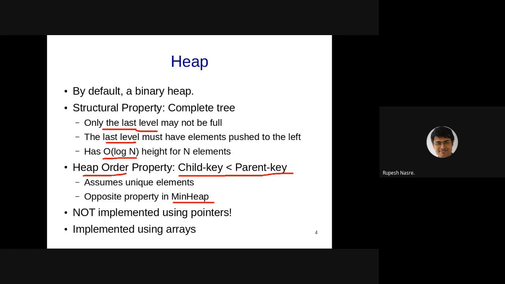Murari says, can you explain the second point in the structural property? Yeah, for example, if I have the last level, let's say this is one node and this is another node in the last level, you cannot have something like this. There might be something above this. So this is not a valid heap. In a valid heap, this node needs to be moved here. So the leaf nodes need to be pushed to the left. I'll show you with a picture. Any other concerns, questions here?